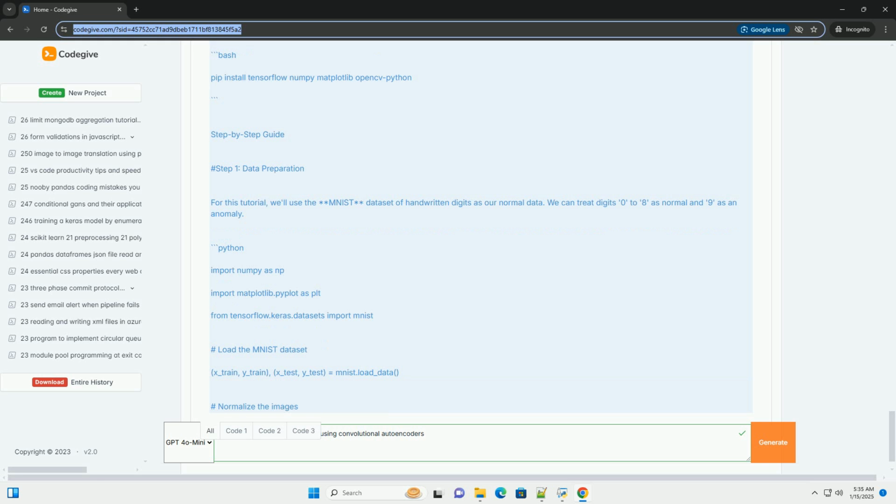Tutorial: Identifying anomaly images using convolutional autoencoders. Introduction. Anomaly detection is an essential task in various fields, including industrial inspection, medical imaging, and security. In this tutorial, we will learn how to use convolutional autoencoders, CAEs, to identify anomalies in images. Convolutional autoencoders are a type of neural network that can learn to compress and reconstruct images, making them effective for anomaly detection.